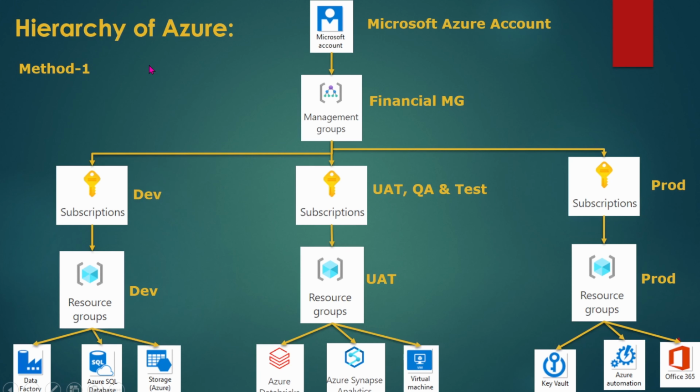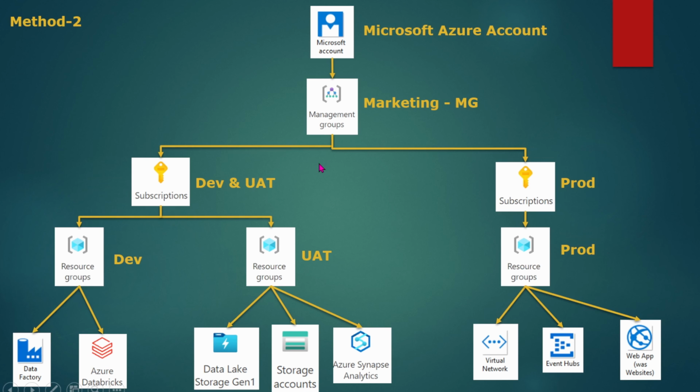Under Microsoft, we have the management group. Under the management group, if we have 3 subscriptions, one for dev, one for quality test and UAT, and the other for production, then that is called the 3 subscription methodology. That particular client is following the 3 subscription methodology. Most of the cases this will not be used. Usually the other methodology will be used to save the client billing.